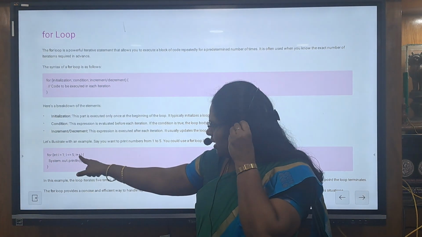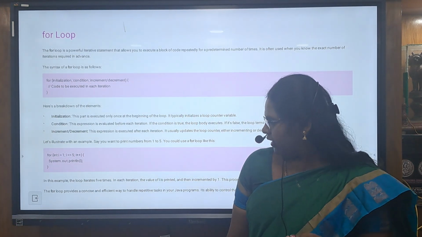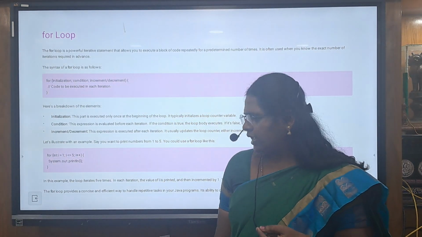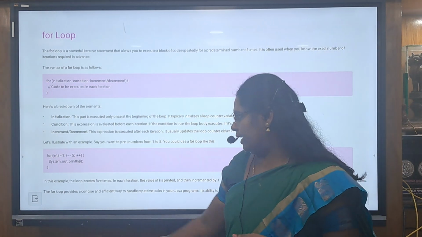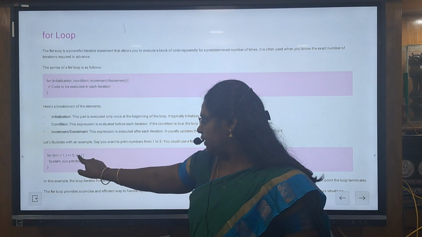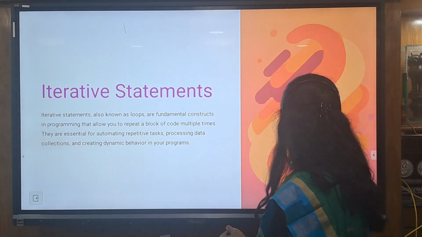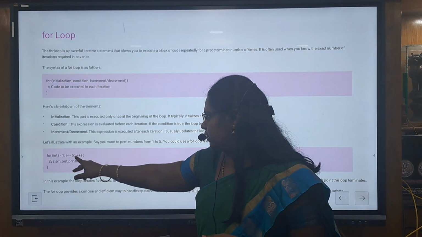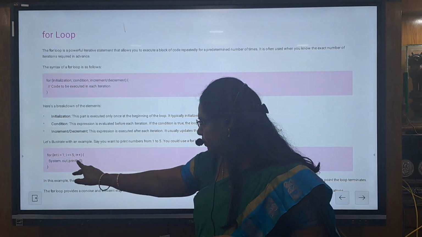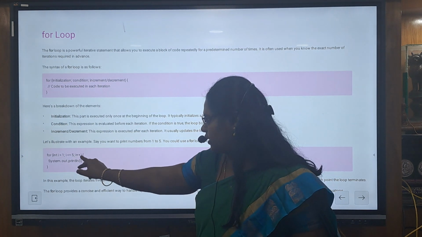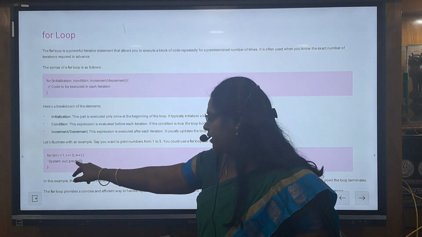Next is the condition we are checking, that is i less than or equal to 5. Each and every time we increment the i value, and now i is incremented to 2, 2 is less than or equal to 5, okay, so we execute. Next time i is incremented to 3, 3 is less than or equal to 5, okay. Now we are printing the i value 3. Next it is incremented to 4, 4 is less than or equal to 5, so we come inside the for loop and print 4. Now i plus plus, 4 is incremented to 5, 5 is less than or equal to 5, it's not less than but equal to 5, so once again we print the value 5.